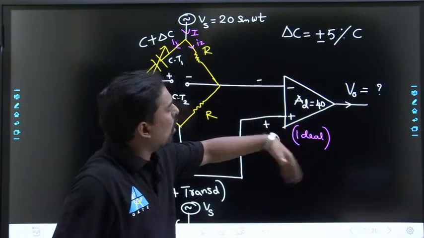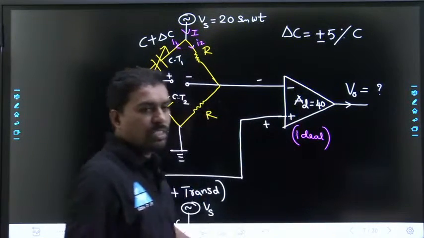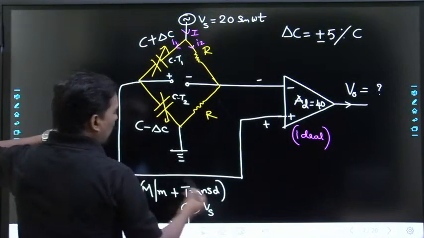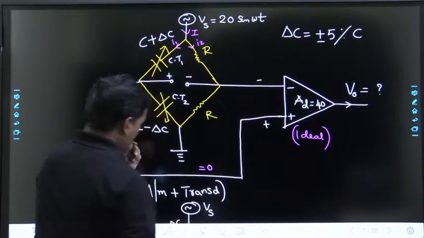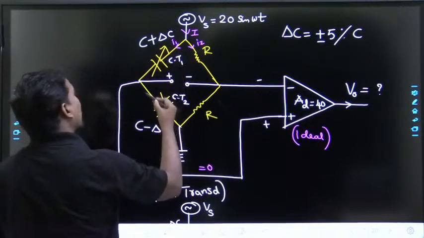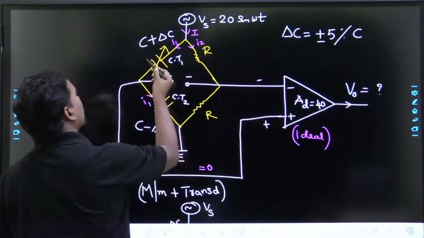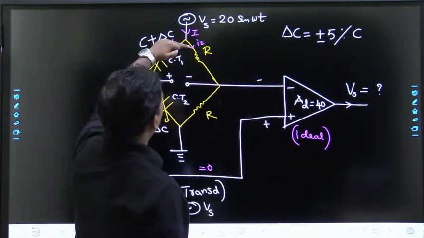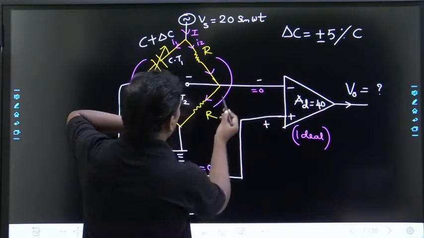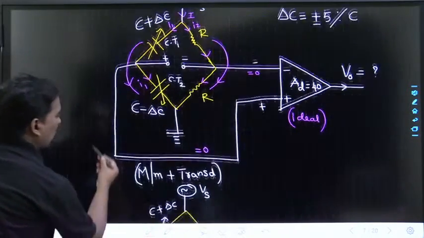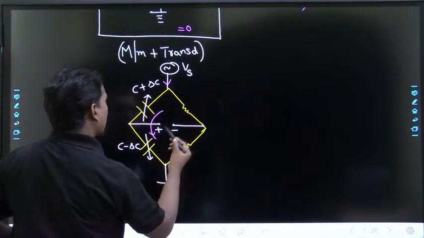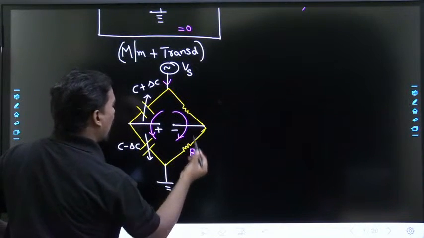So for this ideal op amp, or the general op amp, input impedance is very, very high. Then this current gets divided. Ideal op amp means the current passing through the op amp will be 0. Current cannot enter in this, so these two are in series, and I2 comes up to this, current passing here is equal to 0. Then these two resistors are in series, so I can apply the voltage division rule. This is R, this is R.